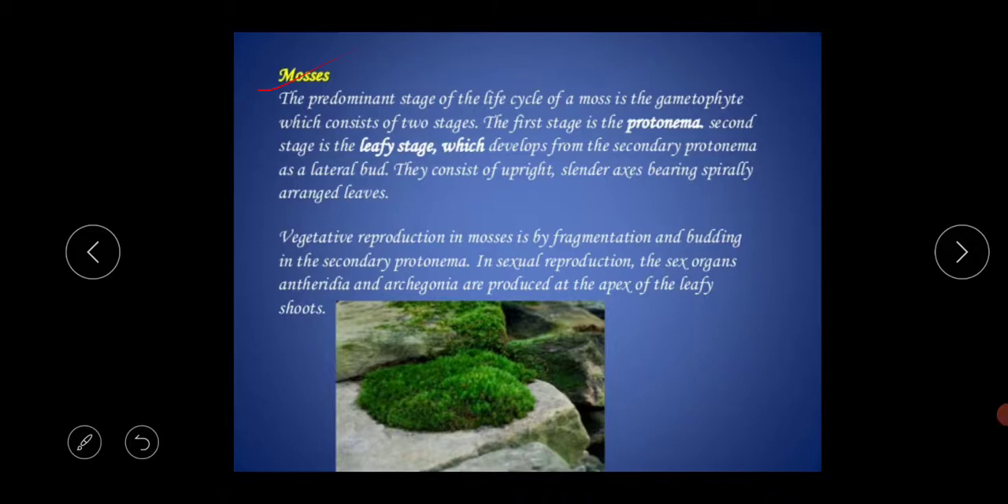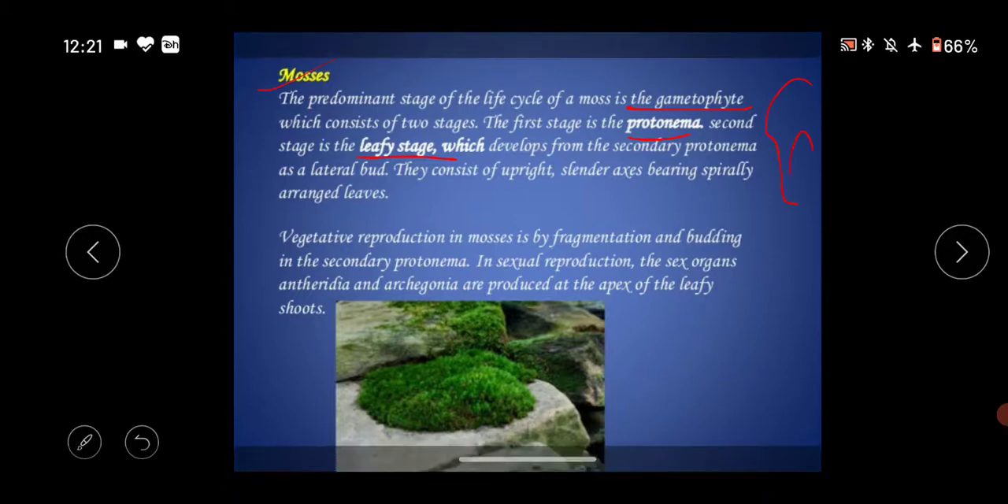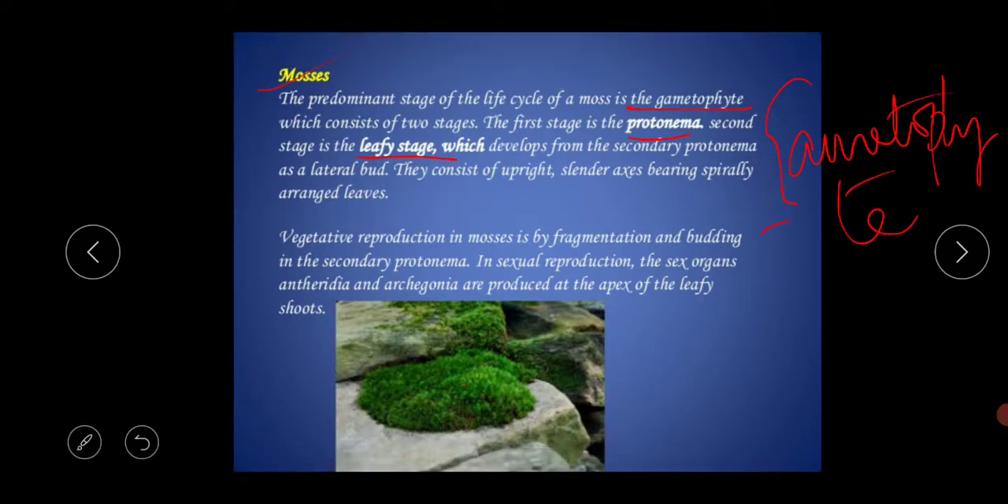The predominant stage of the life cycle of a moss is the gametophyte, which consists of two stages. The first stage is the protonema and the second stage is the leafy stage. So the predominant stage of the life cycle of a moss is the gametophyte stage, and this is actually divided into two stages. The first one is the protonema and the second one is the leafy stage, which develops from the secondary protonema as a lateral bud.